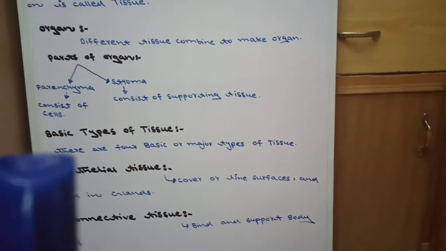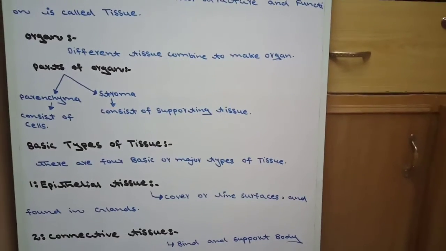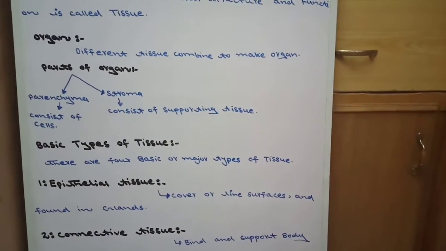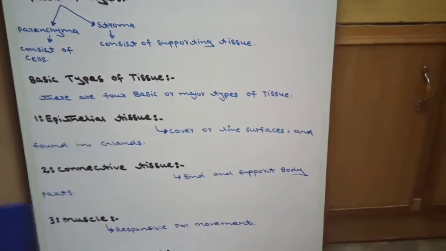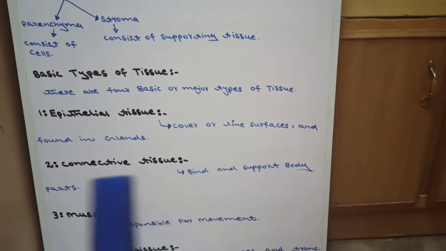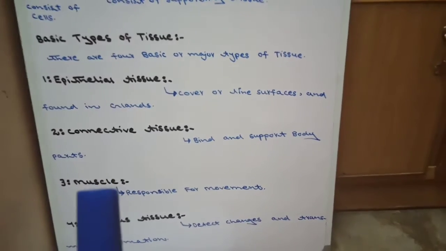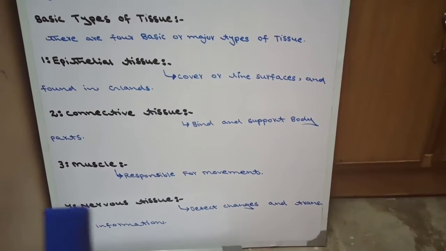Now come to the basic types of tissue. There are four basic or major types of tissue. Number one, epithelial tissue. Number two, connective tissue. Number three, muscle. And number four, nervous tissue.